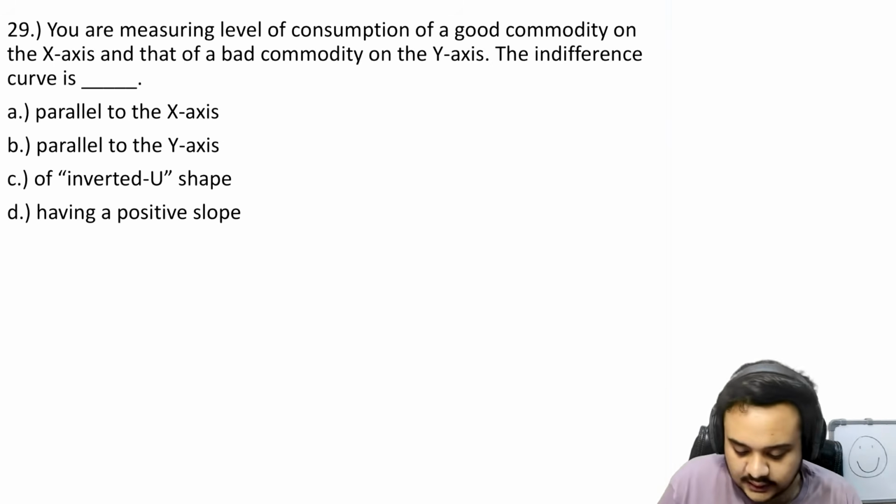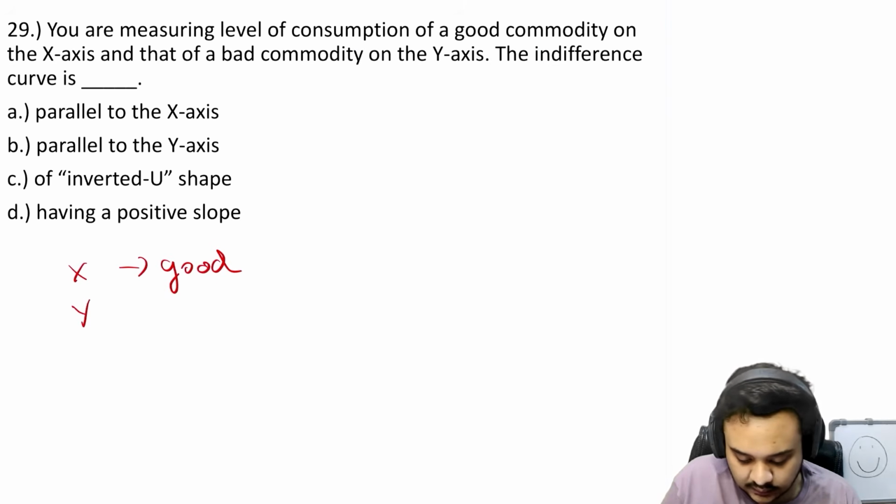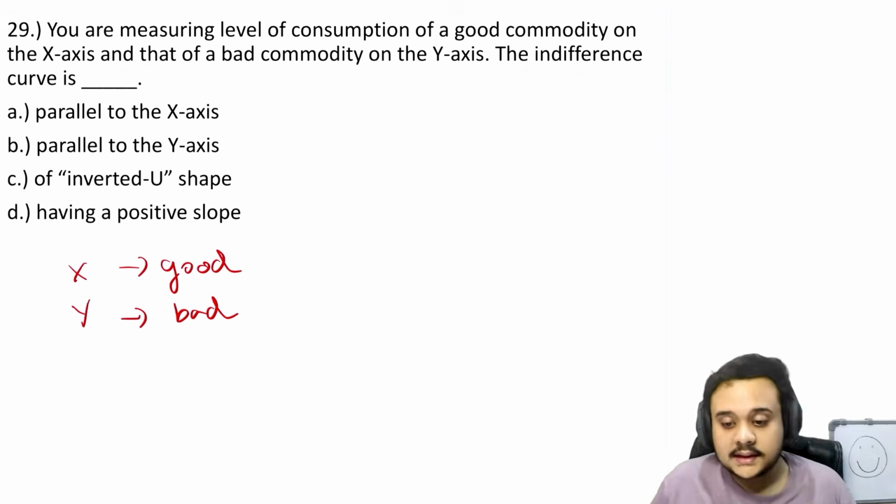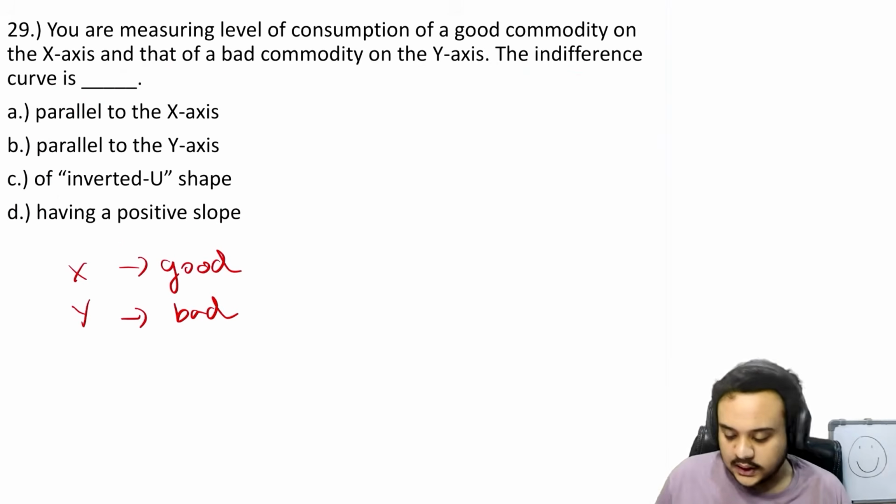You are measuring level of consumption of a good commodity on the x-axis. Okay, so let us write down the keywords. On the x-axis is a good, and on the y-axis, y is a bad. The indifference curve is going to be, you have to tell the shape of the indifference curve. So let us make the entire graph.